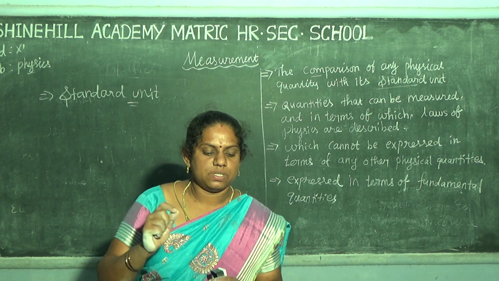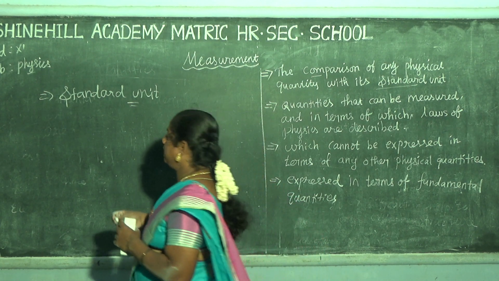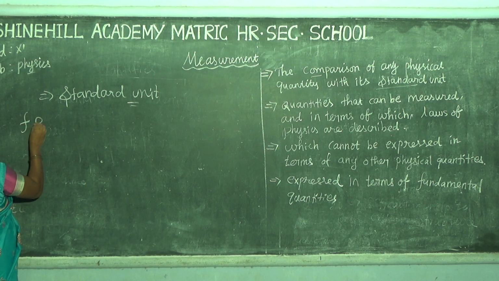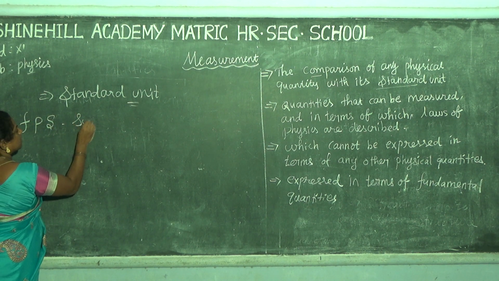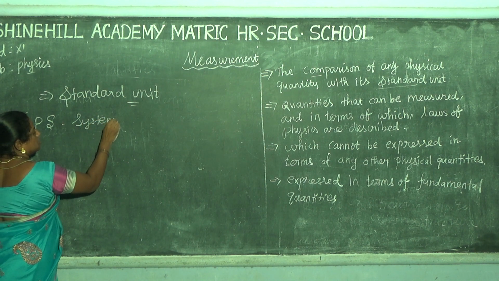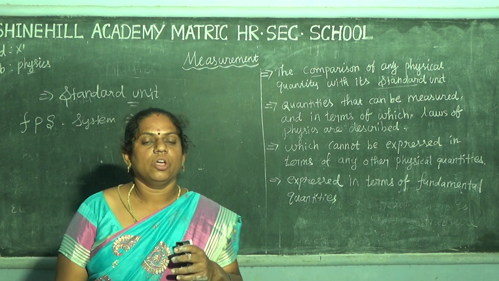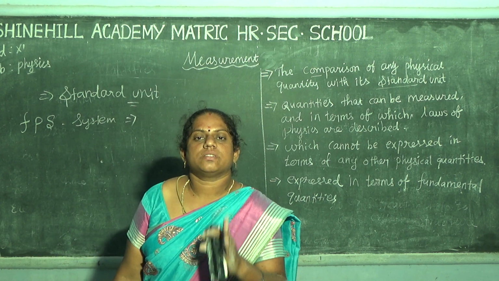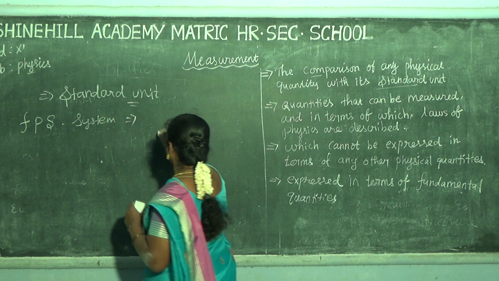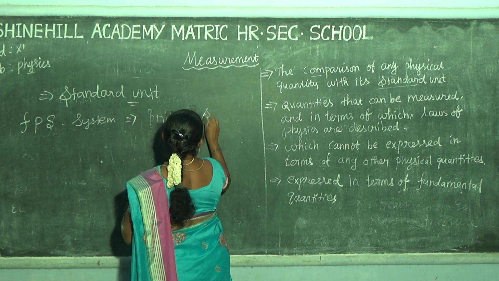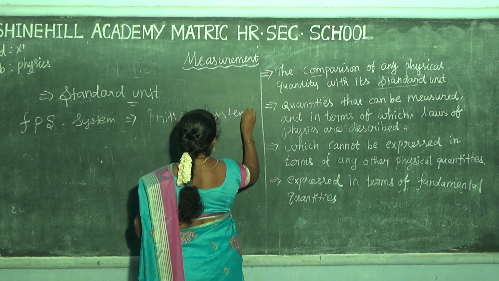First one system is the FPS system. This system is called the British system.